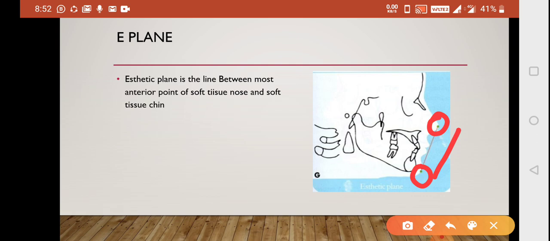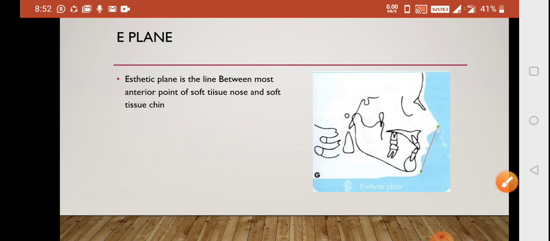Next we'll discuss a question that is asked on the aesthetic plane: usually the upper lip is 4 mm posterior to your E plane. So if the distance is 2 mm, that means a protrusion is there. We'll be discussing in the next video what kind of question comes on E plane.